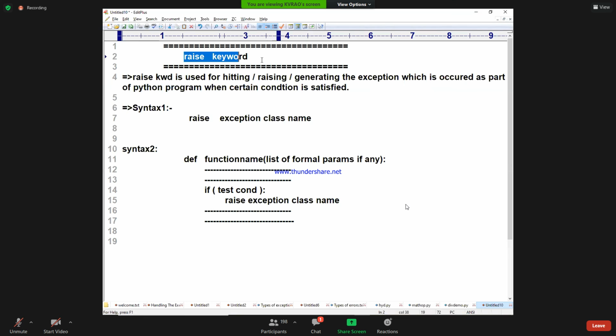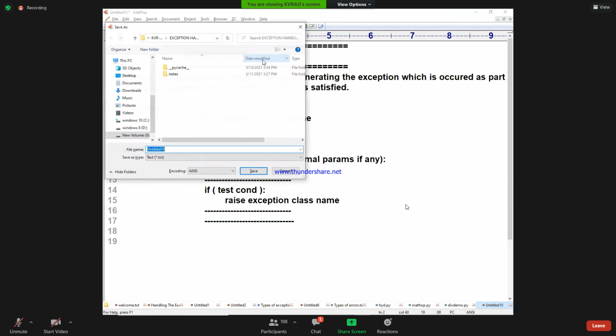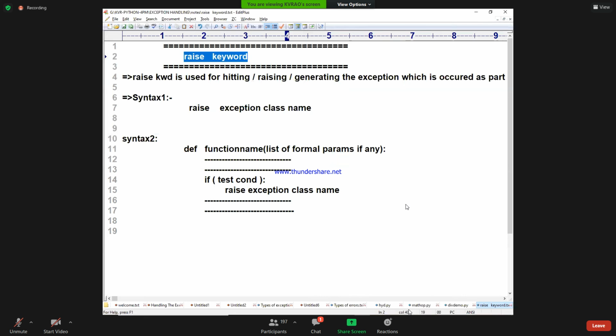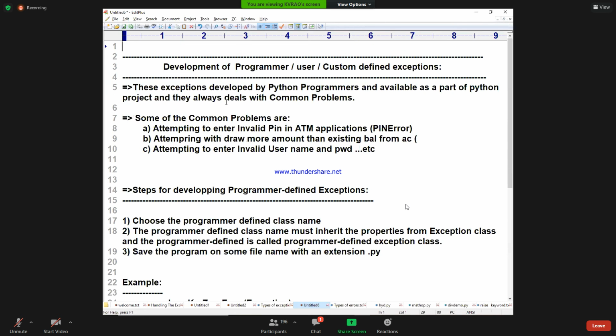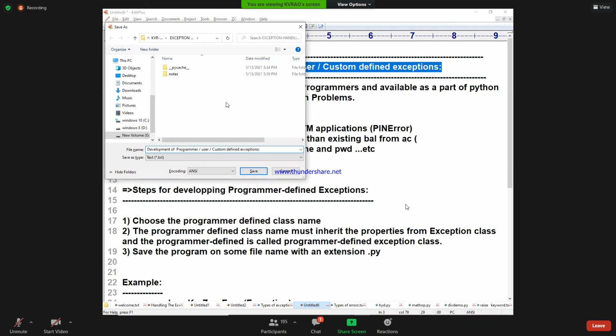Even I will save this code into our place. Here I will save this raise keyword program. And the development of programmer defined exceptions also, I will save it from today's class into this place.